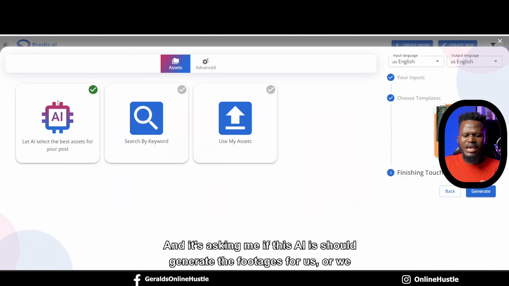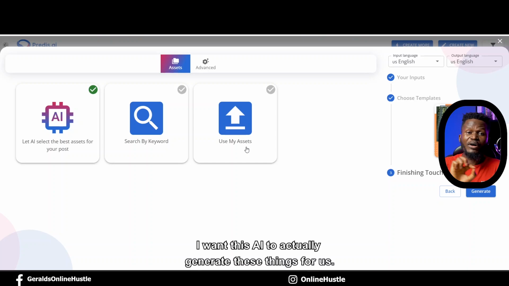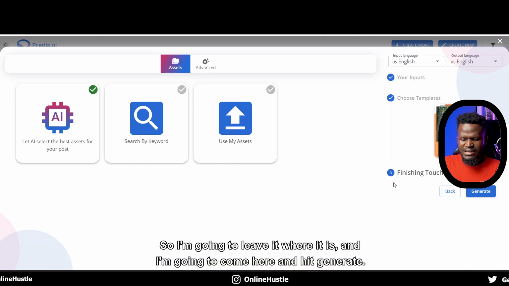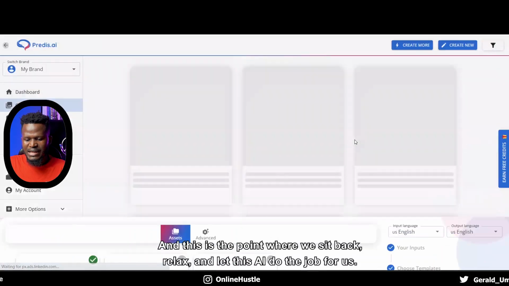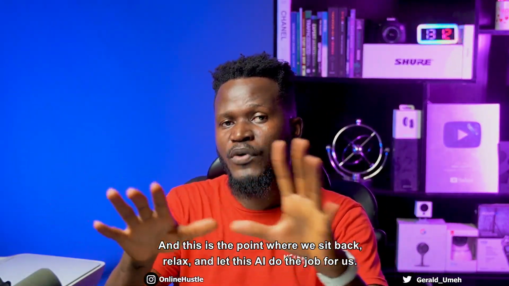And it's asking me if this AI should generate the footages for us, or we want to search by keywords, or we want to use our own images that we'll upload. I want this AI to actually generate these things for us. So I'm going to leave it where it is. Then I'm going to come here and hit generate. And this is the point where we sit back, relax, and let this AI do the job for us.